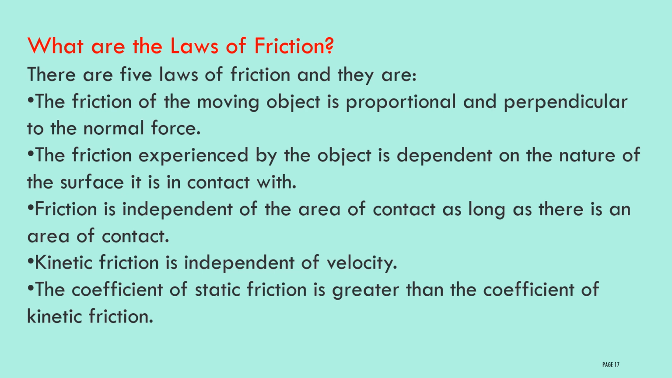There are 5 laws of friction. They are: first one, the friction of the moving object is proportional and perpendicular to the normal force. Second one, the friction experienced by the object is dependent on the nature of the surface it is in contact with. Third one, friction is independent of area of contact as long as there is an area of contact. Fourth one, kinetic friction is independent of velocity. Then the last one, the coefficient of static friction is greater than the coefficient of kinetic friction.